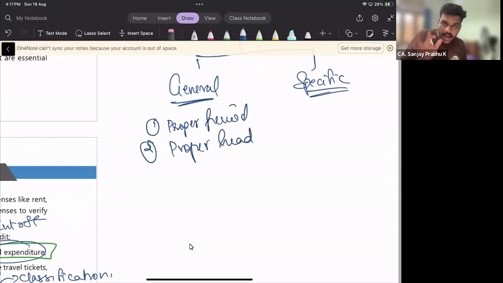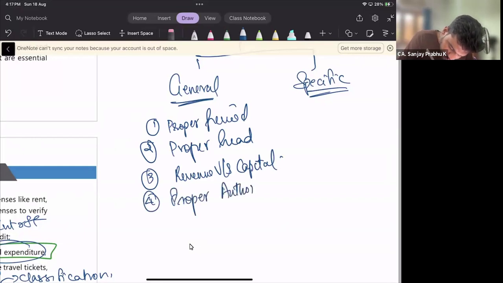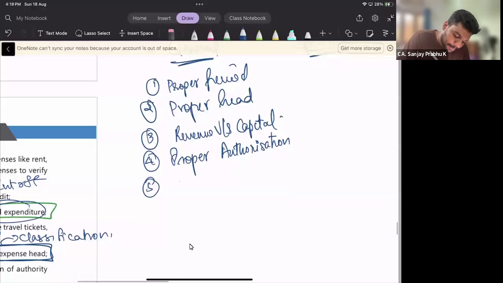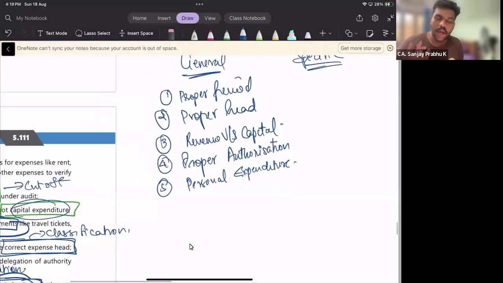Third, revenue versus capital expenditure. Then you have to see whether you have received proper authorization. Then you have to see whether any personal expenditure has been charged to revenue expenditure. That's it. Done.